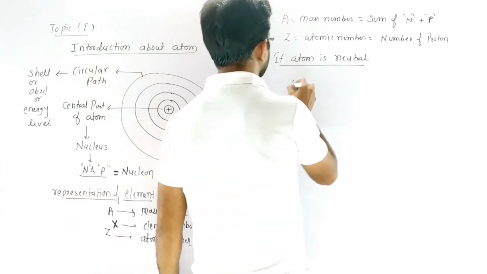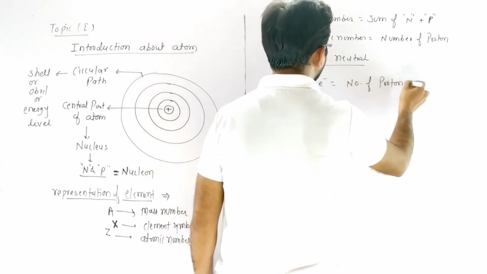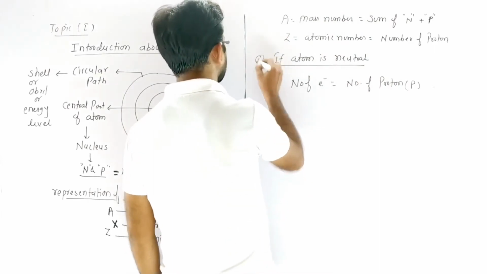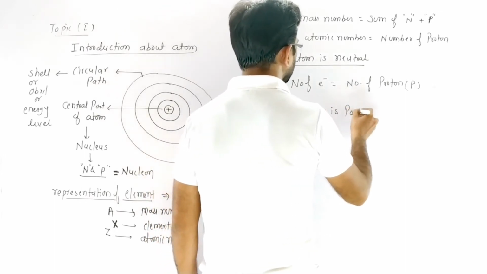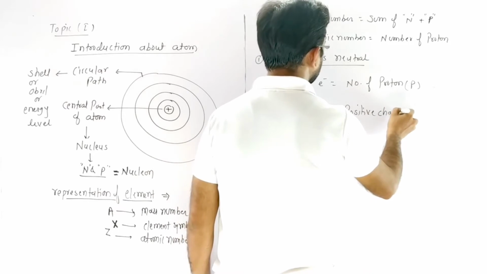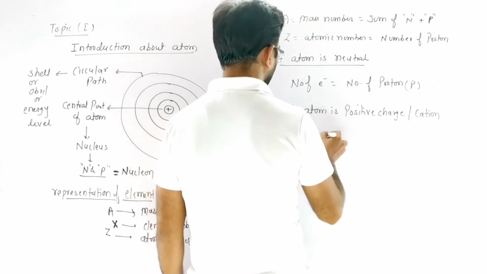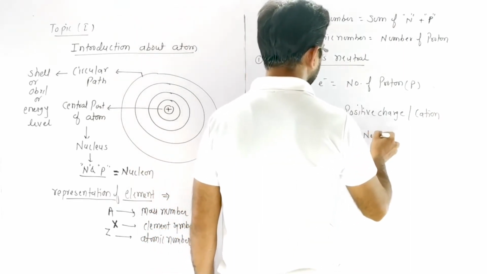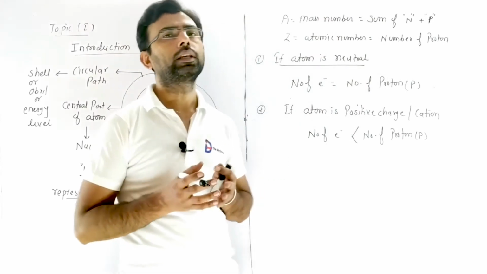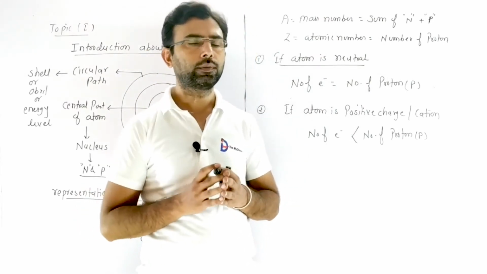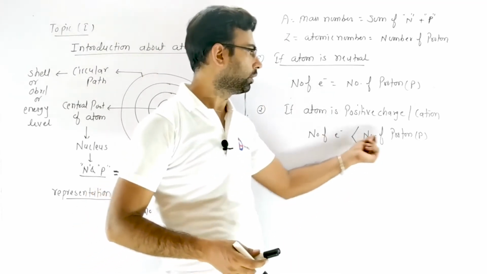So in neutral atom, number of electron is equivalent to number of proton, represented by P. Similarly, if atom is positively charged, or we say cation, then number of electron is less than number of proton P, because a body carries positive charge when electrons are lost. That's why number of electron is always lower than number of proton.